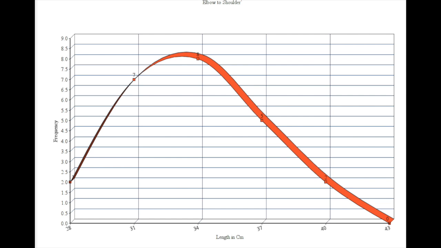The interpretation of the smooth curve is that 35% of the students have a smaller length or the same length of 32 centimeters. 65% of the students have a smaller or the same length of 34.5 centimeters.